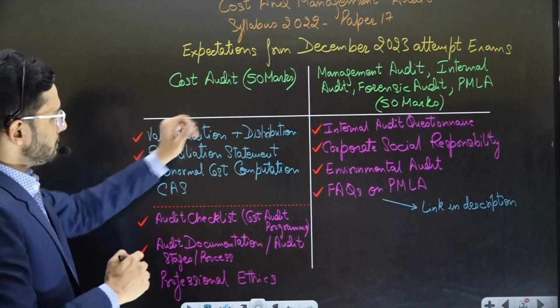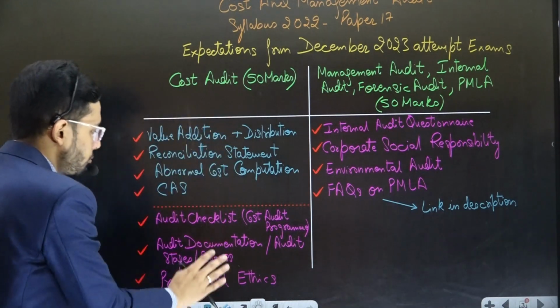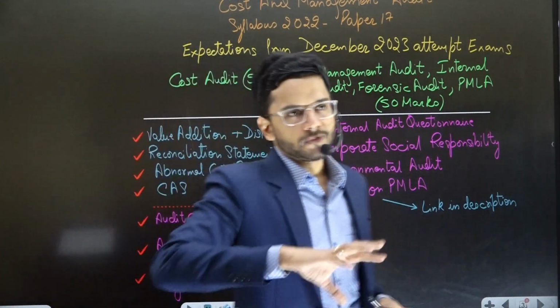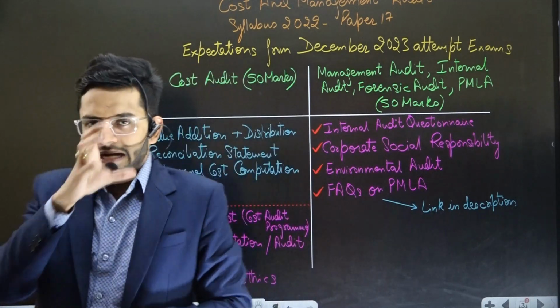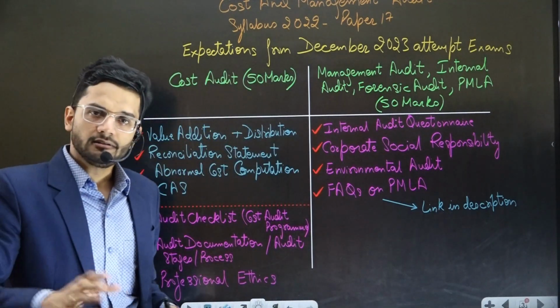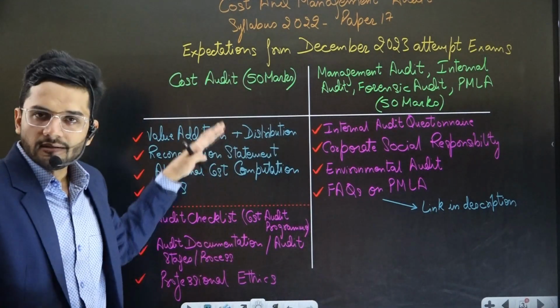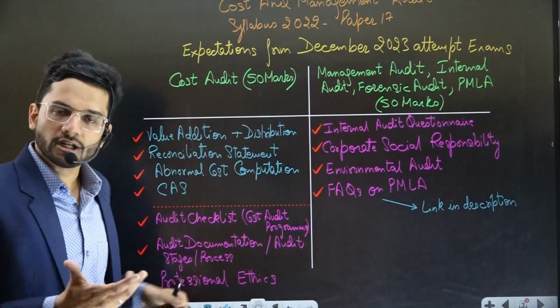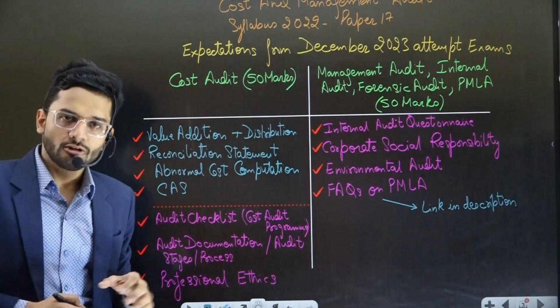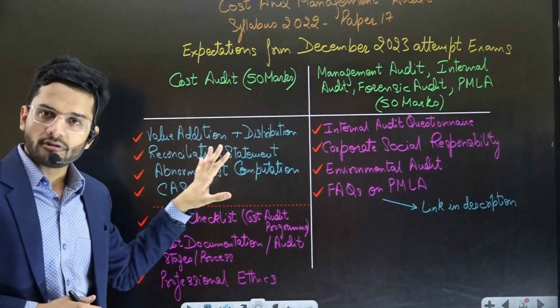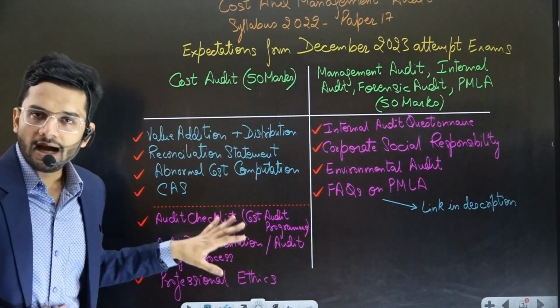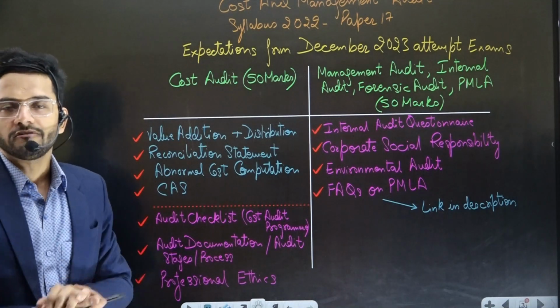The first portion, the 50 marks portion, will be divided into practical portion and theoretical portion. On an average, the distribution will be 20-25 marks of practical questions and the rest for the theoretical portion. So there's an equal weightage given to practical and theoretical parts in this particular section. Now, blue pen highlights the practical portions which are important for this part, and pink pen highlights the theoretical portions which are important from this part.